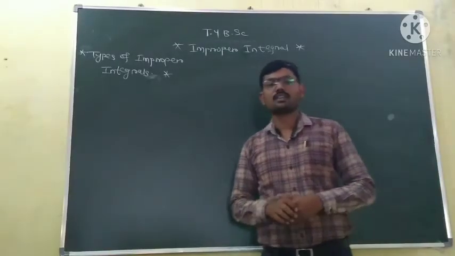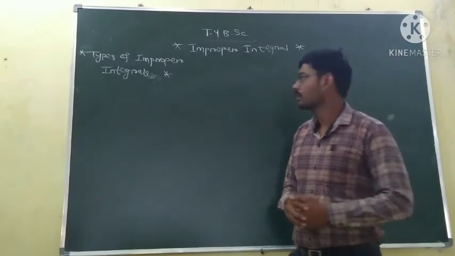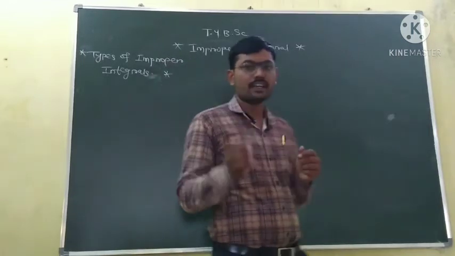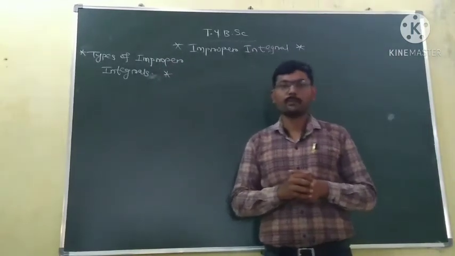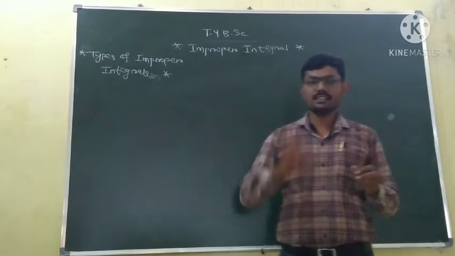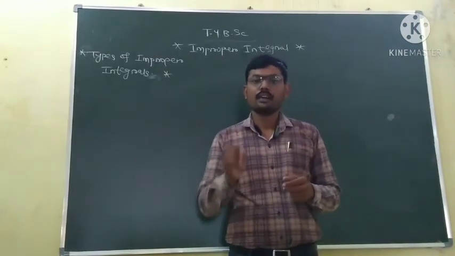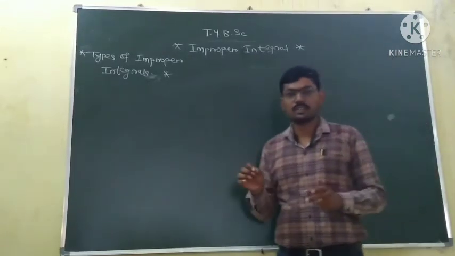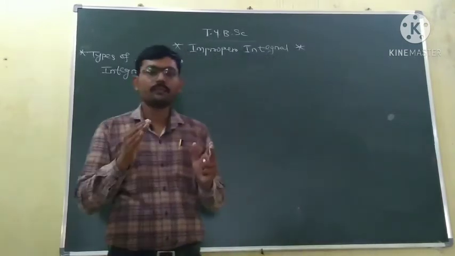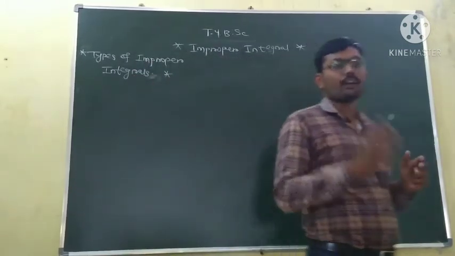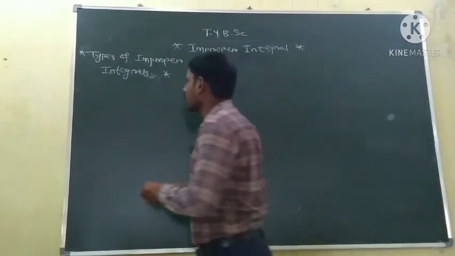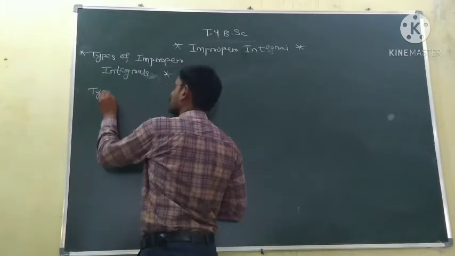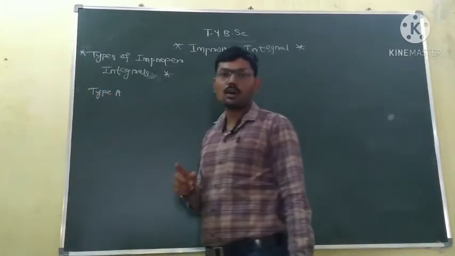Now we will see the types of improper integrals. We have seen why an integral is said to be improper: either the range is infinite or the integrand is unbounded. Depending on these conditions, we divide improper integrals into three parts. First, type A, or integrals of the first kind.